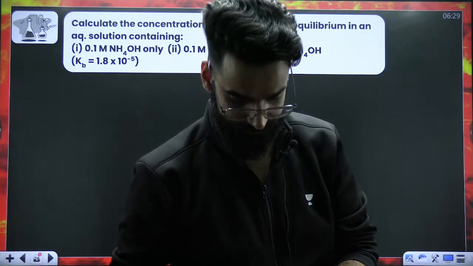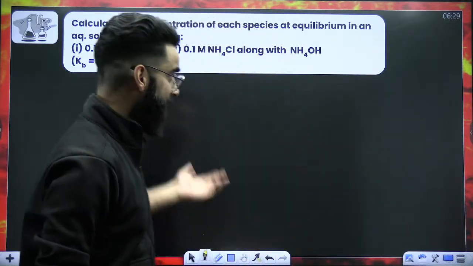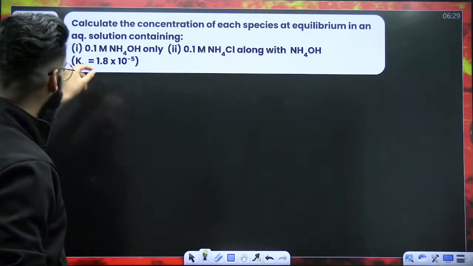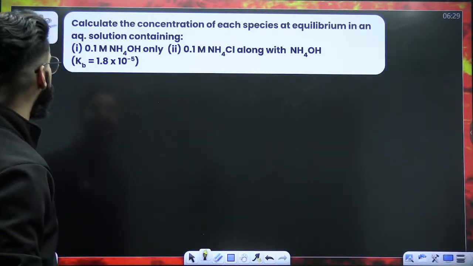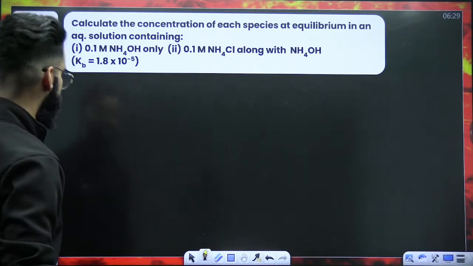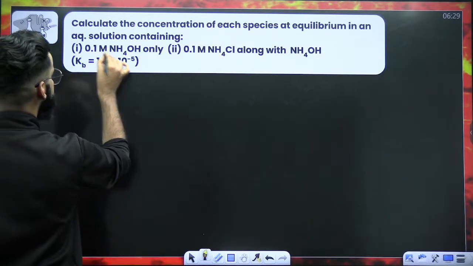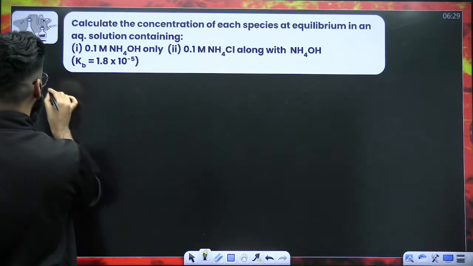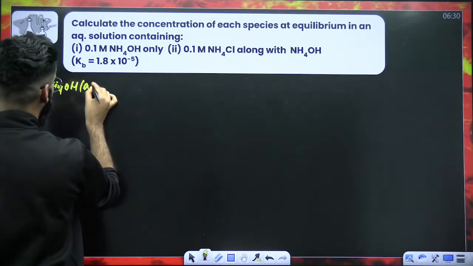Perfect, people? All right. Now let's try to solve certain questions. Look at the first question. It asks to calculate the concentration of each species at equilibrium in an aqueous solution. These are two questions basically. The first question is, you have got 0.1 molar NH4OH.